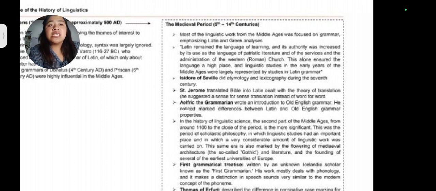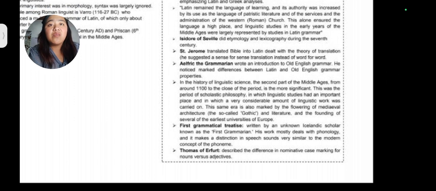He suggested sense-for-sense translation instead of word-for-word, because sometimes when you translate word for word, the word you translate will not be connected with the meaning of the word that you are translating.